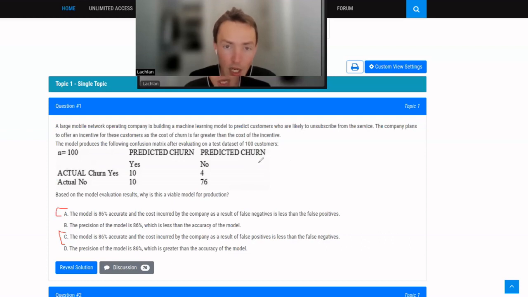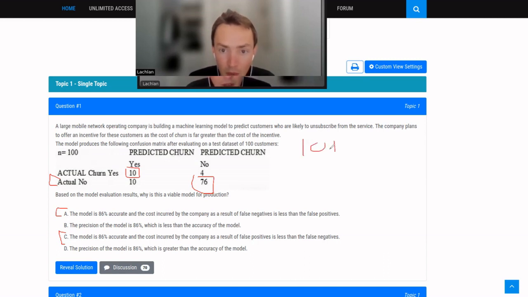So accuracy is when you're concerned with both positives and negatives. A negative in this case would be the customer does not churn. To calculate this, you add all the correctly identified, so the numerator would be 10 plus the 76.